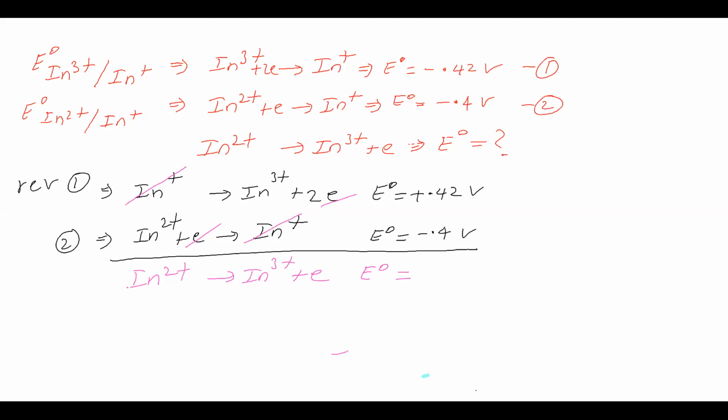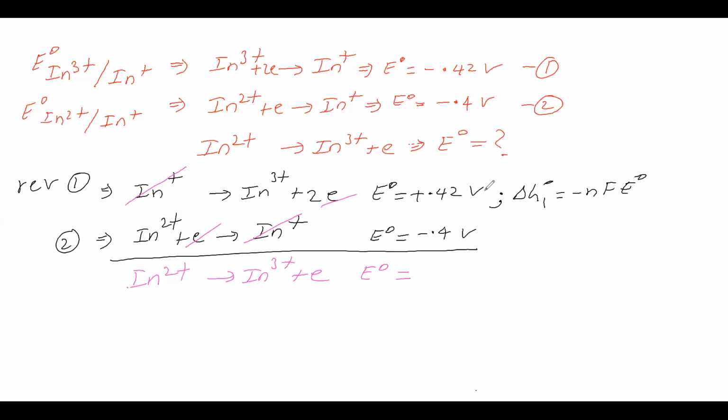For which let us take another formula. What is the formula? Delta G we will take. Delta G naught is equal to minus nFE naught. This formula let us take. Now for this half reaction, n, the number of moles of electrons, is 2. F is called Faraday, which is 96,500 coulomb. E naught is 0.42 volt.